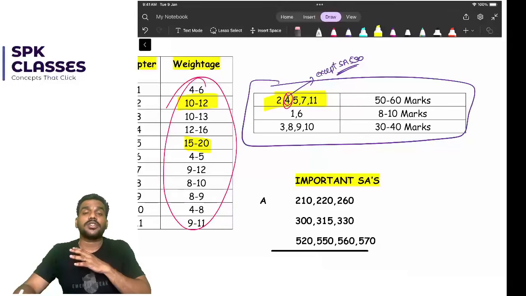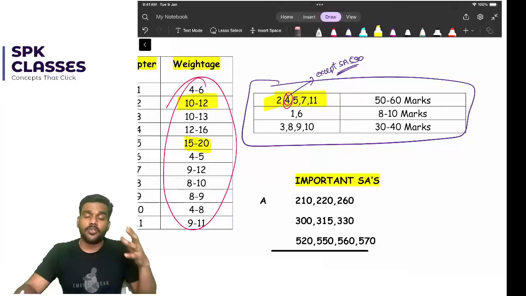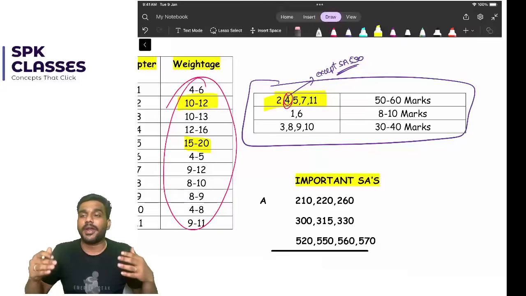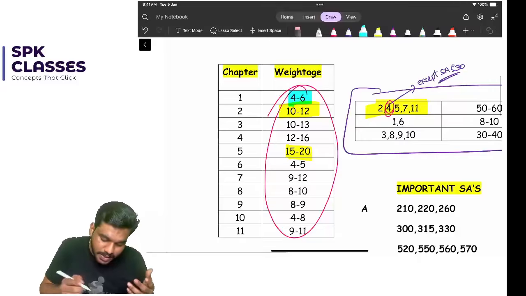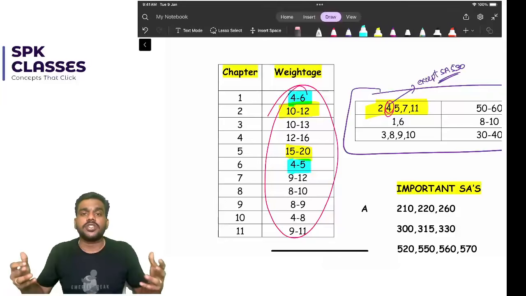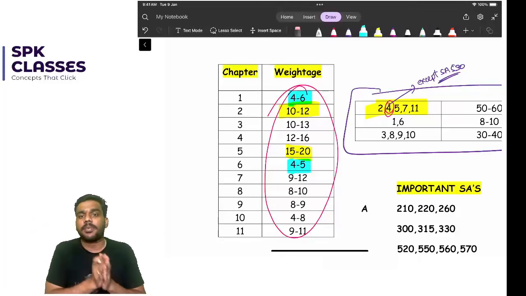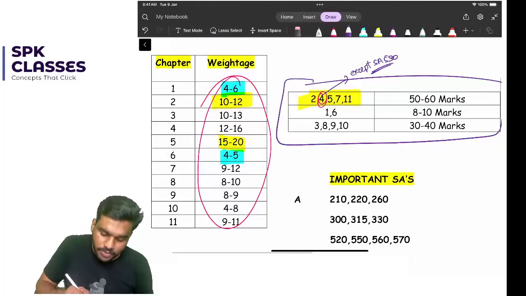Believe me, even if you are spending 1 to 2 hours or 3 to 4 hours on this chapter, it will be worth it. Rather than spending a huge amount of time on chapter 1 and chapter 6, please spend time on chapter 5. I have seen multiple times many students spend huge amounts of time on chapter 1 and chapter 6. See, chapter 1 has a weightage of only 4 to 6 marks and chapter 6 also 4 to 5 marks. Even if you spend 5 hours on these chapters, you are only going to score 8 marks, nothing more than that. But if you spend the same time on chapter 5, you can even score more than 15 marks. So please don't skip chapter 5 items of FS.